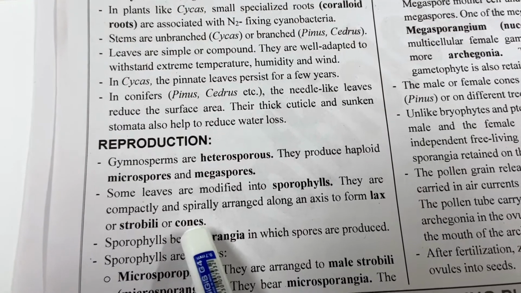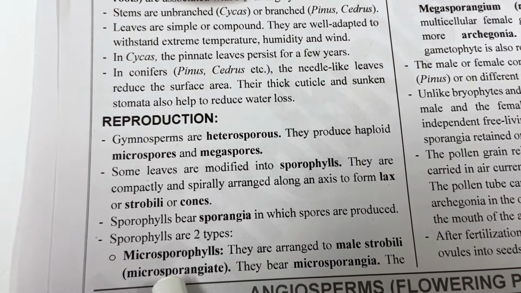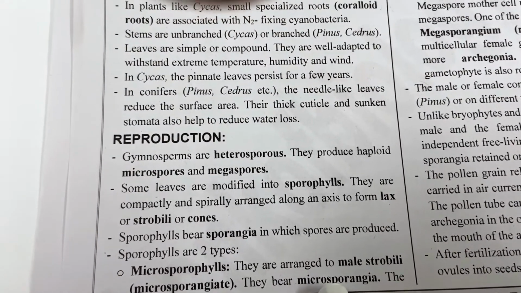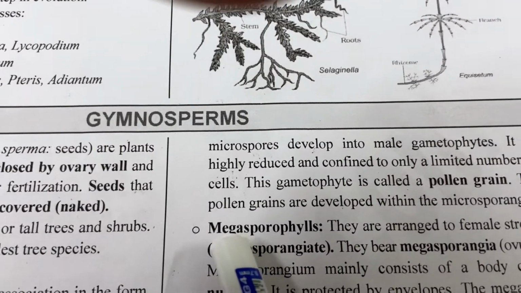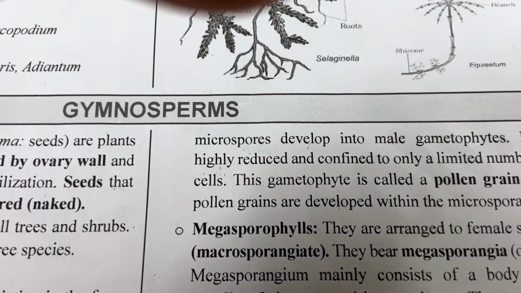There are two types of sporophylls: microsporophyll, which is male strobili which has microsporangia, and megasporophyll, which is female strobili and has megasporangia.